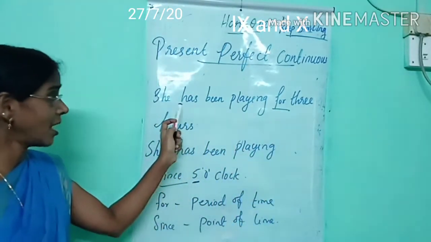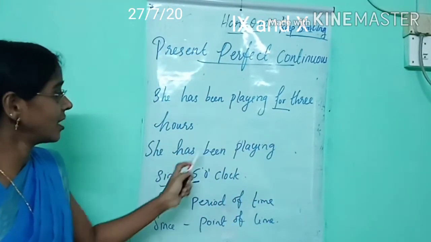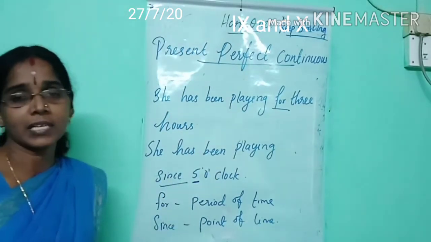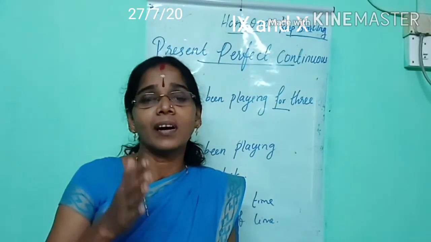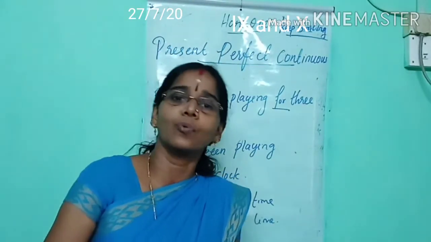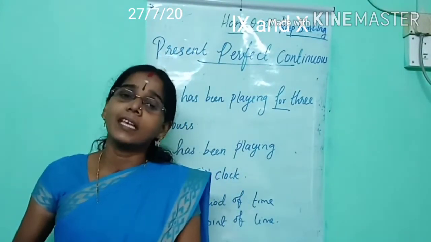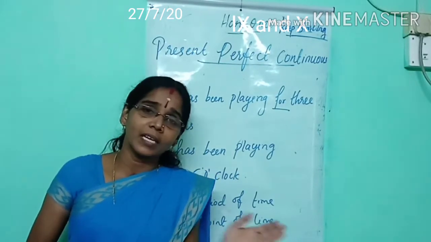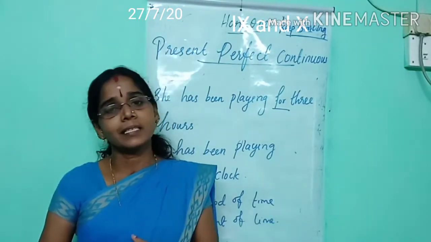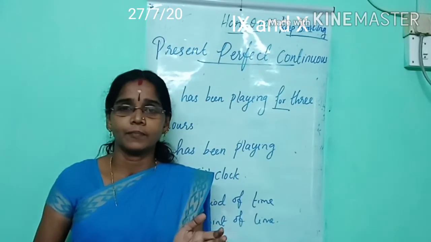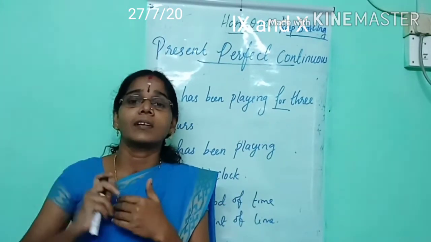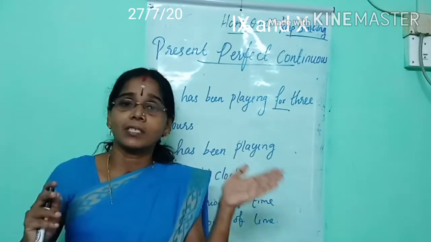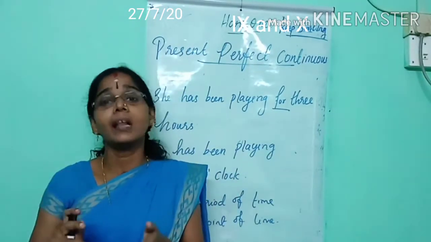Listen. She has been playing for 3 hours and she has been playing since 5 o'clock. What is the difference between the two? That means we can see the words for and since are used very often with this tense form. For indicates period of time and since indicates point of time. She has been playing cricket for 10 hours. That means she already started in the past and still it's going on.